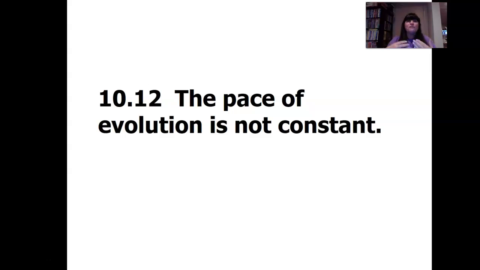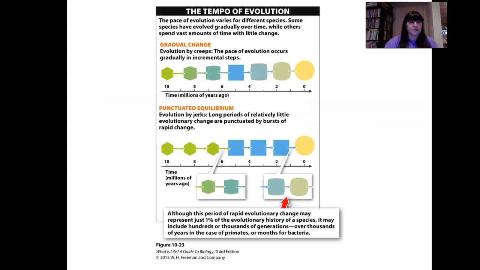But microevolution can happen too, where we have speciation events happening like that, okay? So like sympatric speciation. So the tempo of evolution, it could take a very long time, millions of years, gradual change, evolution by creeps. The pace of evolution occurs gradually in incremental steps. So we can see that. The fossil record shows that that has happened.